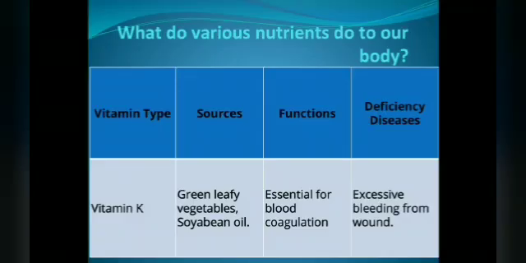Now vitamin K. You have sources: green leafy vegetables, soybean oil. Functions: essential for blood coagulation. And deficiency disease will be excessive bleeding from wounds. So vitamin K is also extremely important for our body, because its absence will lead to excessive bleeding from a wound if you have an injury.